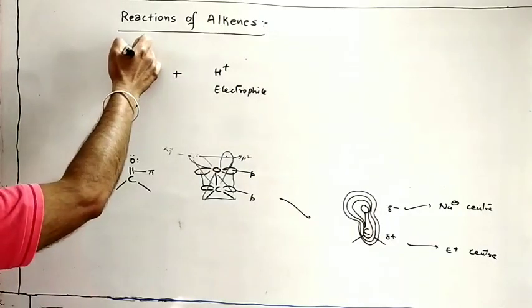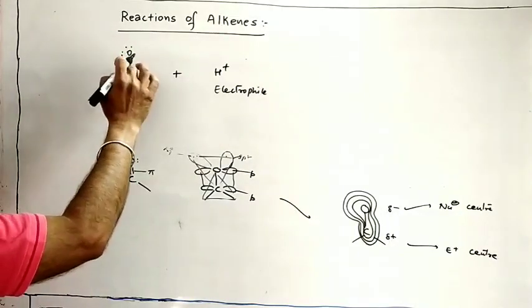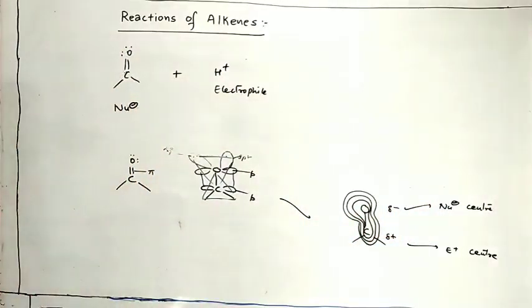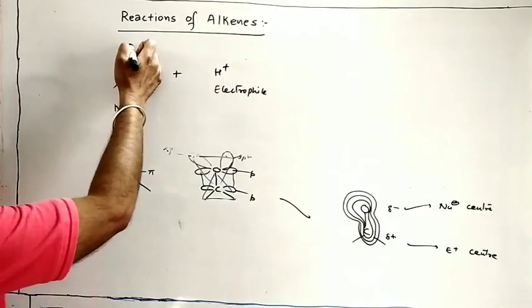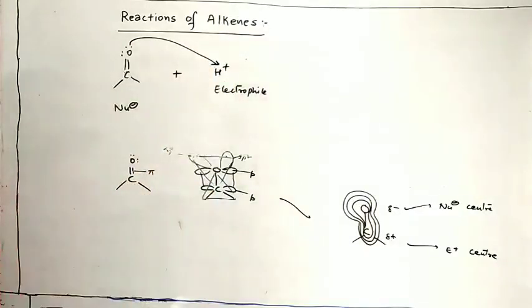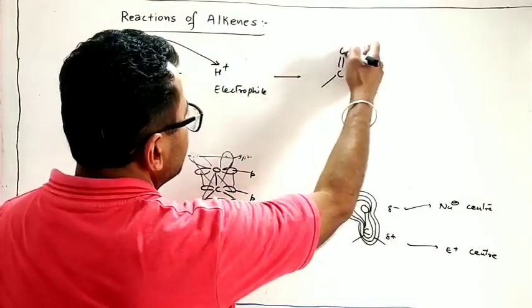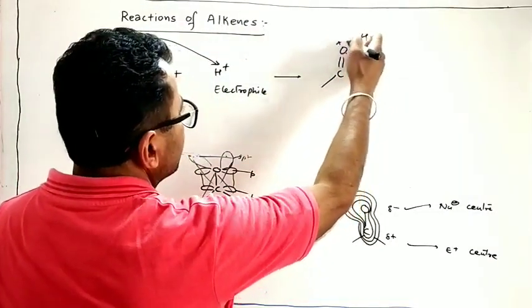Because it acts as a nucleophile, and the C double bond O, which is nucleophilic center, we know that oxygen is nucleophilic center. It cannot attack on carbon. I already told that all the reactions are nucleophilic plus electrophilic. One nucleophile, one electrophile combined. So this oxygen attacks this hydrogen. काफी रिएक्शंस हैं जिसमें ये इंटरमीडिएट बनता है C-OH positive.